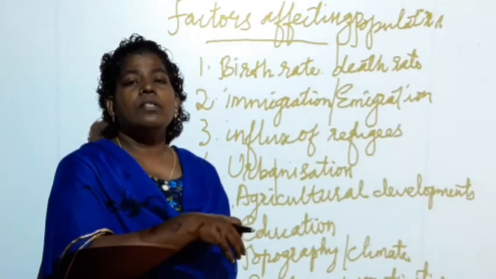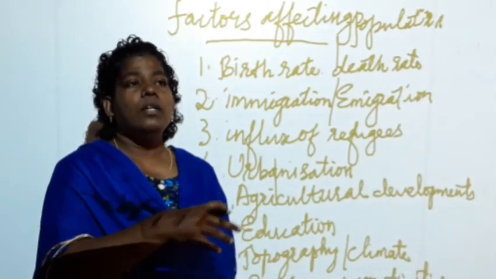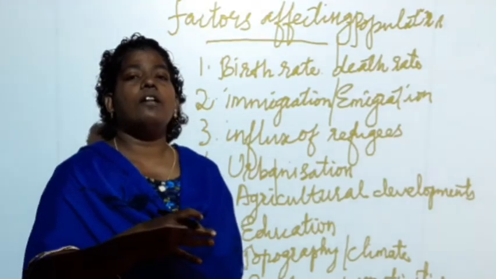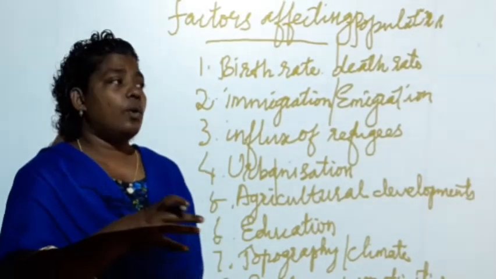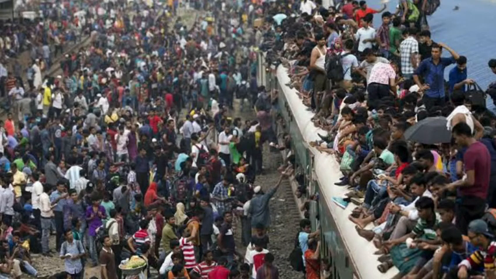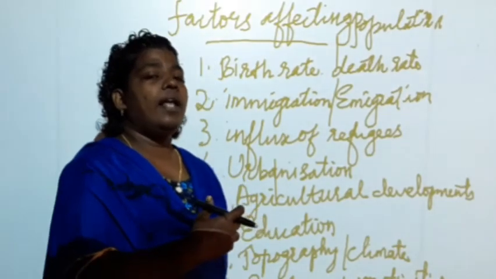These people live in a particular country as refugees. So why is the population increased in India? It is because it has opened the door for the neighboring countries, for the people to come as refugees.